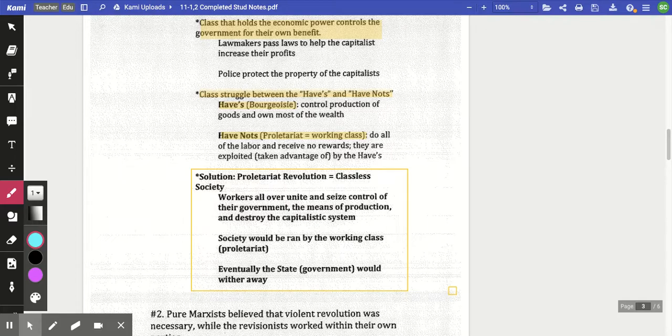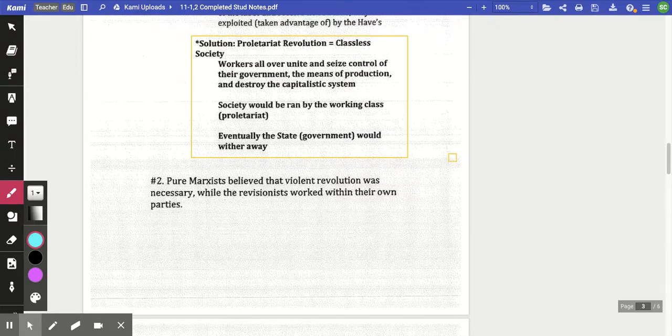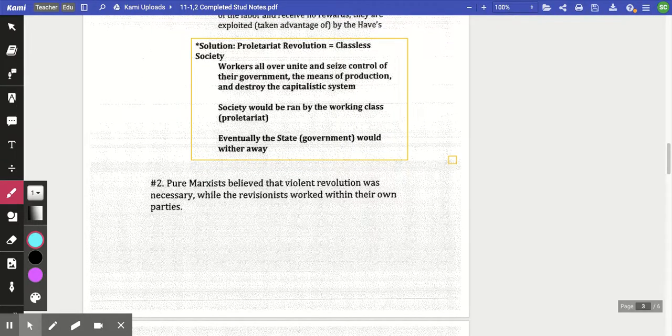And that's going to take place during World War I. Your second question asked you, what issue divided pure Marxist socialists from the revisionists? So your pure Marxist socialists believed that a violent revolution was necessary, that proletariat revolution, while the revisionists want to work within their own parties.